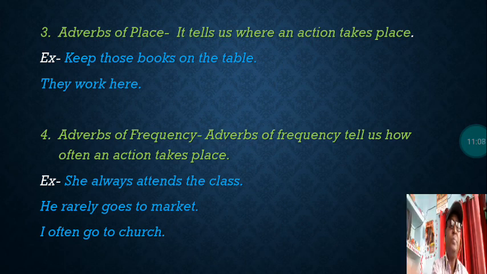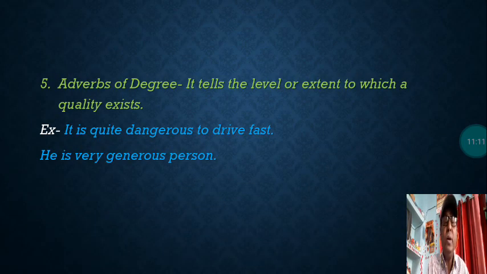So let us see the next one here. Next one, the fifth one, is adverbs of degree. It tells us the level or extent to which a quality exists. It is quite dangerous to drive fast. Here dangerous is an adjective, and before that is quite. So this quite is what here? It is telling the level or extent. How much? That means quite dangerous. So it answers about the extent or level to which a quality exists.